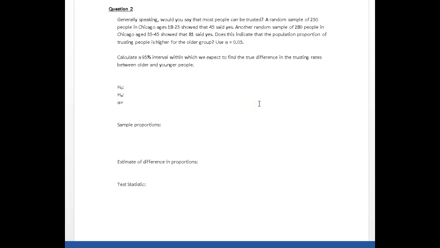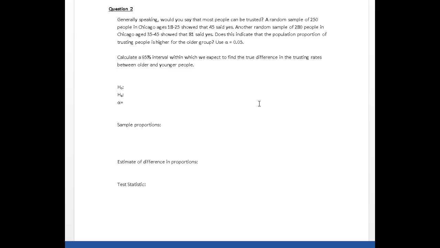All right, looking at question 2, we are asked, generally speaking, would you say that most people can be trusted? Somebody did a survey by the look of it, a random sample of 250 people in Chicago in the age group 18 to 25 showed that 45 of those people surveyed said yes to that question. They said yes, that most people can be trusted.